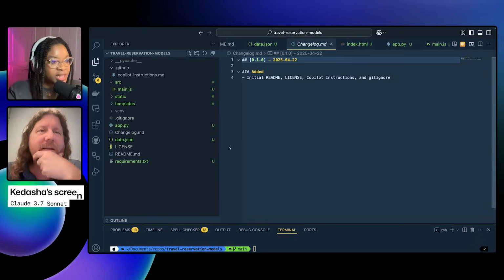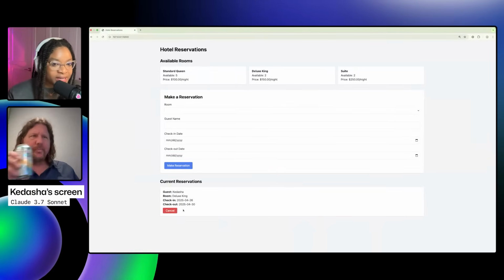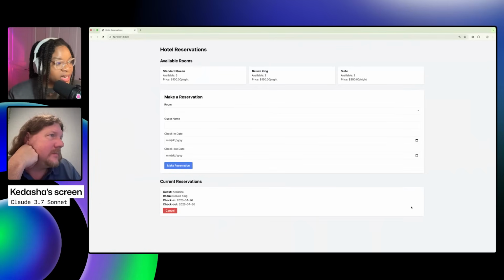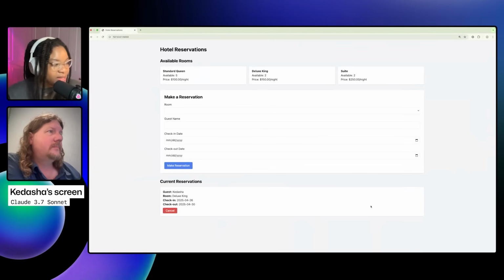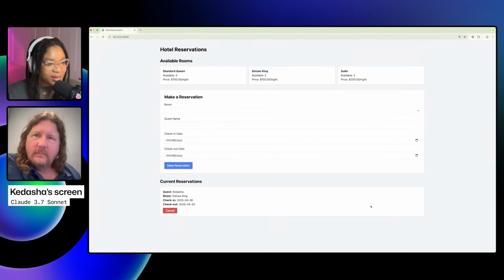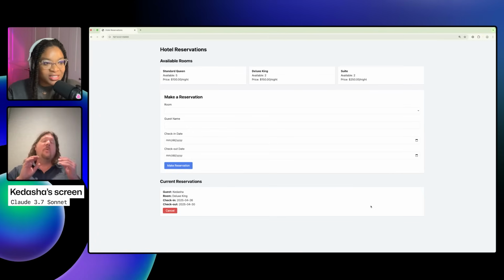And I actually like how your UI is styled better, because I would much rather have this cancel button on the side over here. I think that's pretty standard in industry. And I don't know, something about the spacing, there's something that I'm vibing with more on your page than this one.